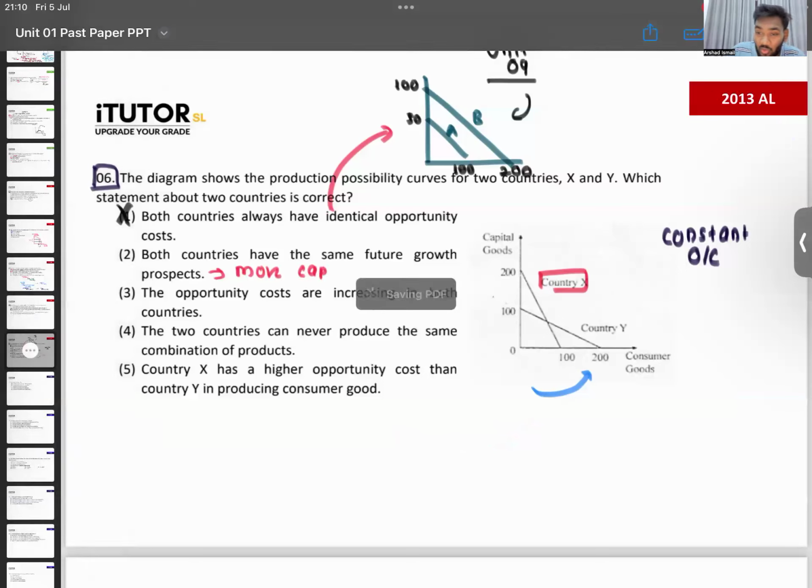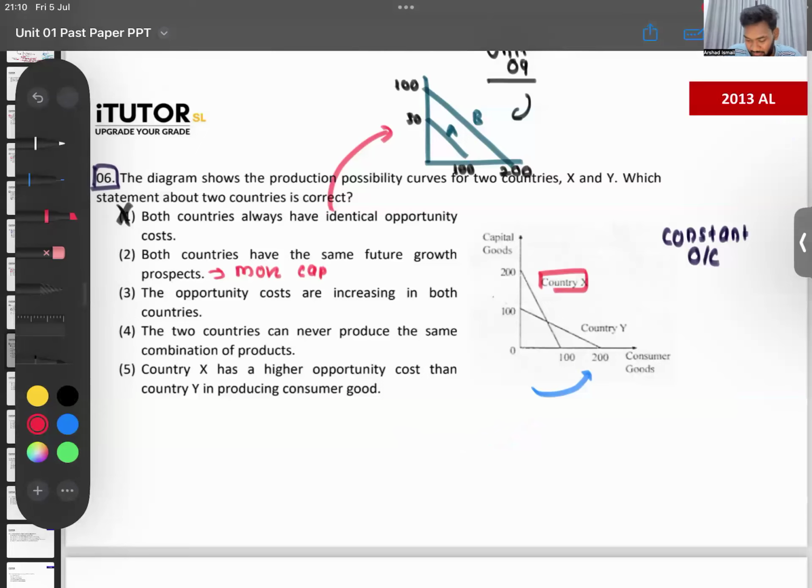We don't know how much they are producing now. Based on the PPC, country X can produce more, but what if country X is producing at this very low point here? We don't know where they are producing. So you can't say that, because they have not given us enough information.